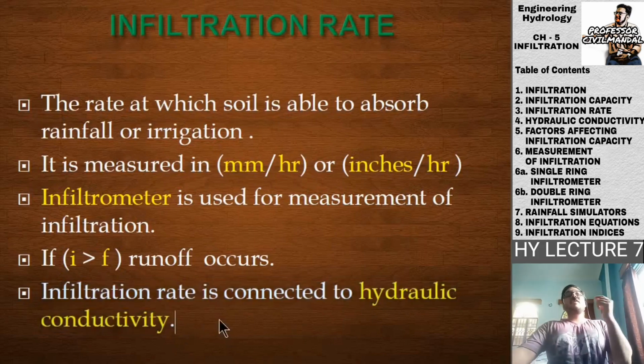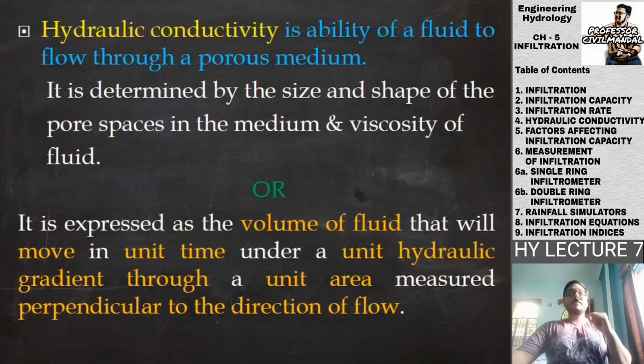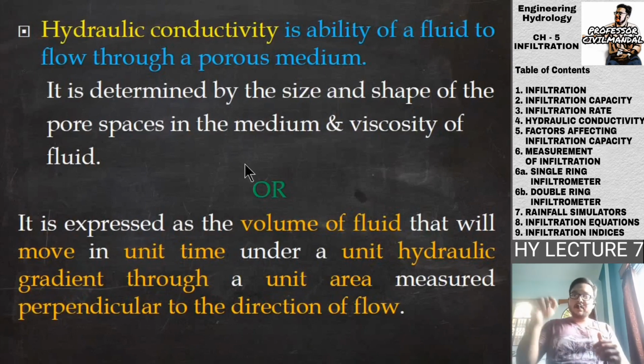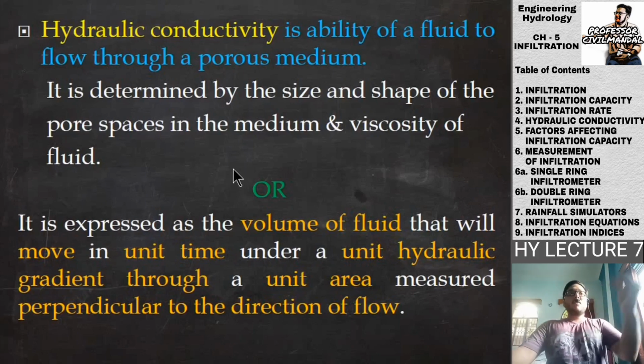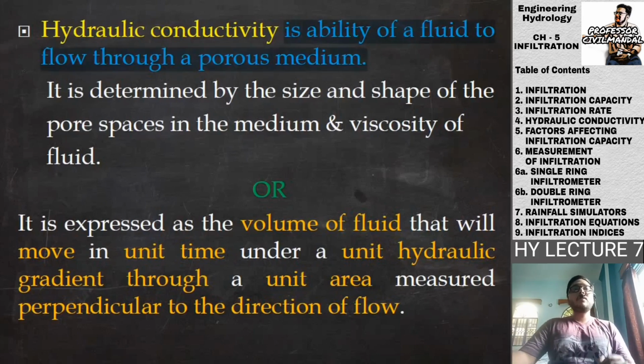So infiltration rate is connected to hydraulic conductivity, and the definition is over here. But before you read this particular definition, I'll ask you to go through the internet and search for some other good definitions and write them in the comment section. What definition do I have? Hydraulic conductivity is the ability of a fluid to flow through a porous medium. So if there is a porous medium available to a fluid, the hydraulic conductivity will be the ability of the fluid to flow through that particular porous medium.